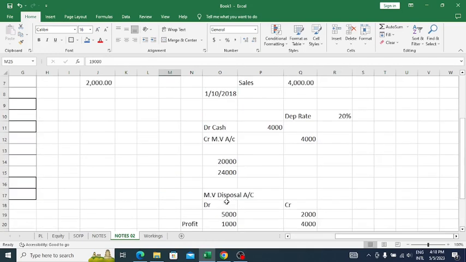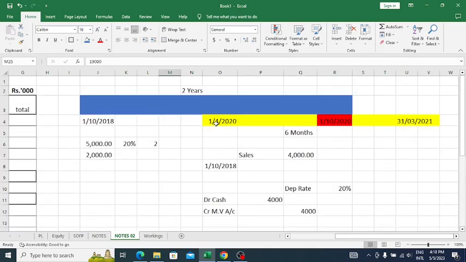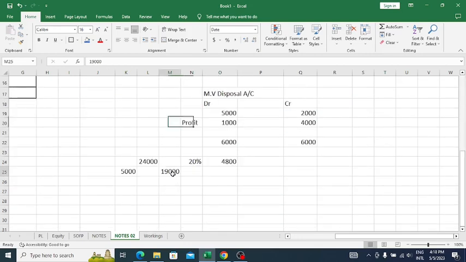The 19,000 motor vehicle is okay, as they have been using it for the whole year. So the 19,000 motor vehicle can be depreciated for the whole year, but the depreciation expense for the 5,000 motor vehicle should be calculated only for 6 months, right?